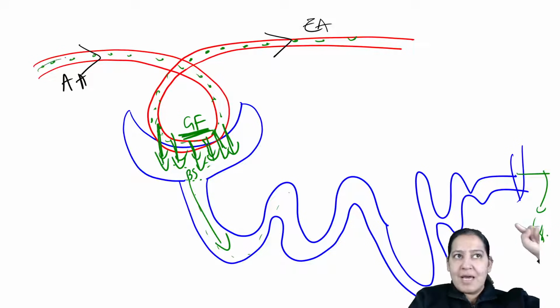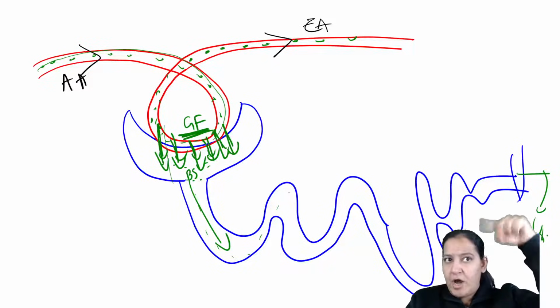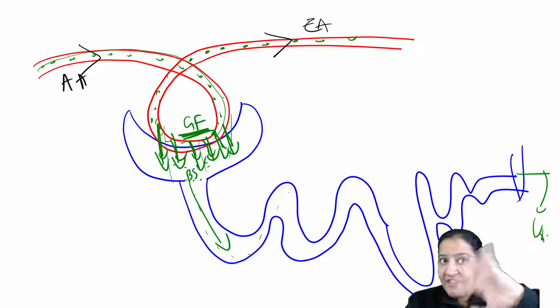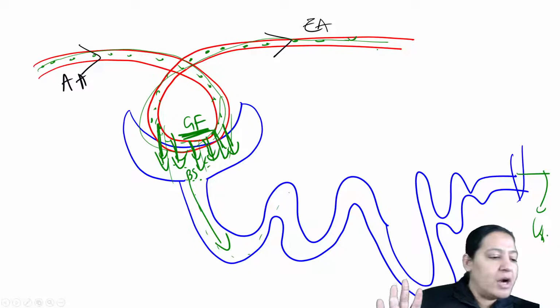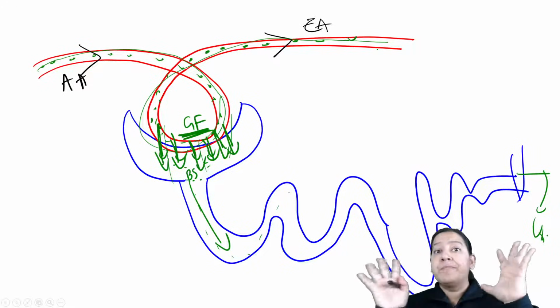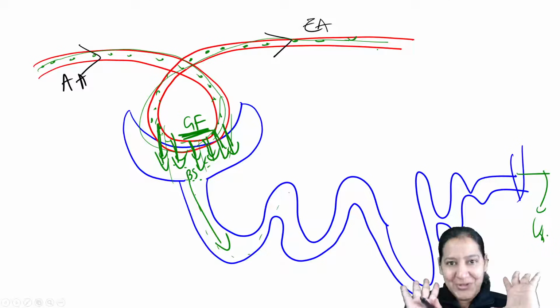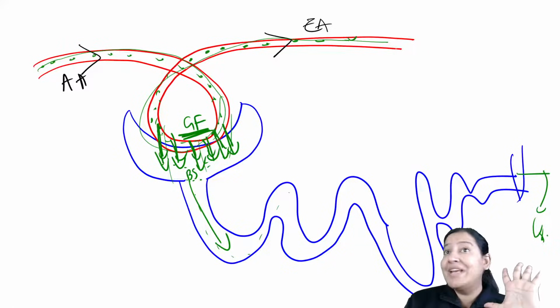So all the substances are coming. Some substances got filtered out here, and the remaining which are not filtered will go back. They will go back into the efferent arteriole. Give me a thumbs up. What will happen to this efferent arteriole? Just a second. Do you know what will happen to this efferent arteriole? Listen, the story is very beautiful.